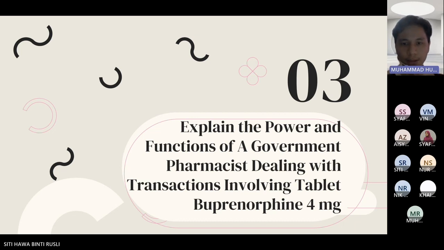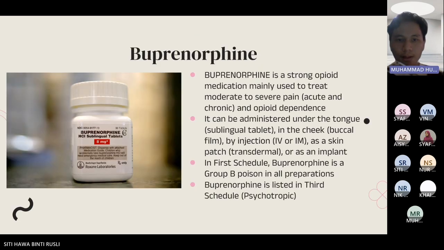So question number 3: explain the power and functions of a government pharmacist dealing with transactions involving buprenorphine tablets. Buprenorphine is a strong opioid medication mainly used to treat moderate to severe pain and also used to treat opioid dependence. In the First Schedule, buprenorphine is a Group B poison in all preparations. Buprenorphine is also listed in the Third Schedule, which means that it is a psychotropic drug.